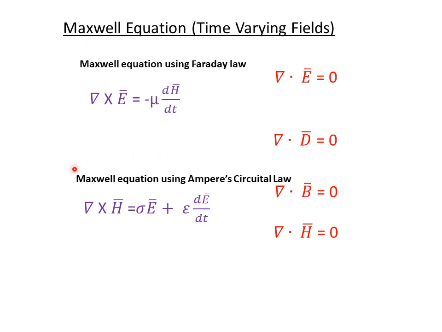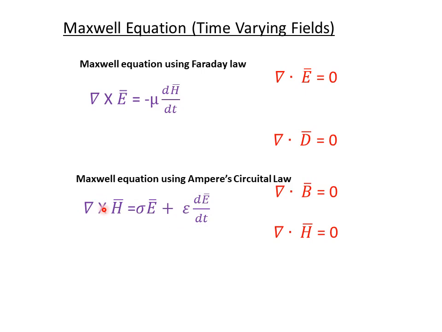Similarly, we are going to derive a wave equation for magnetic field separately by using Ampere circuit law. So here del cross H vector equal to eta E vector plus epsilon dE vector by dt. I already told that this gives the relationship between electric field intensity and magnetic field intensity.